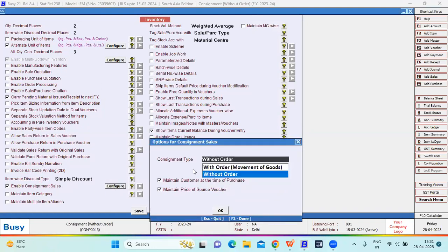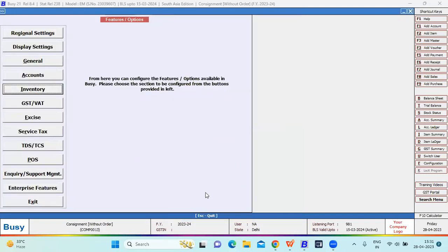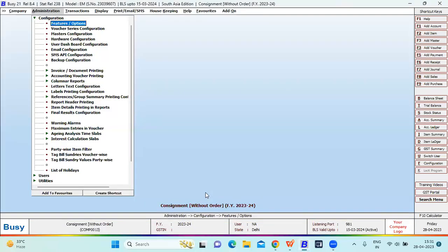You have to select without order, maintain customer at the time of purchase. When you add the purchase voucher, it will ask you for the customer at the time of the purchase entry. Maintain price of source voucher. Example, you have a purchase voucher of 500 rupees. If you want to maintain the same price of 500 rupees in your sale voucher, you have to select this option, maintain price of source voucher. This is the configuration we can do.